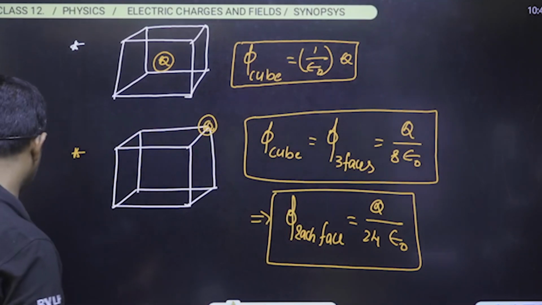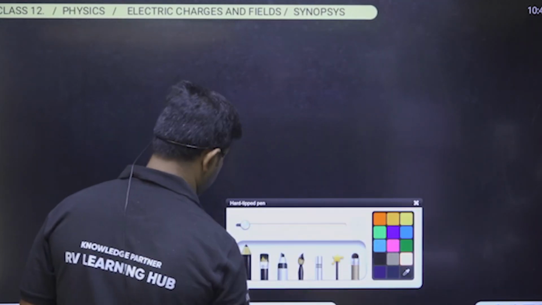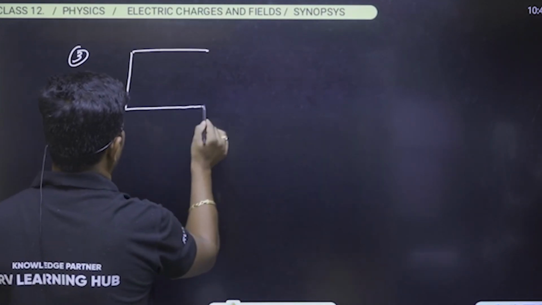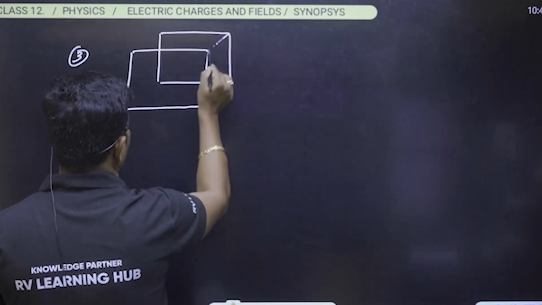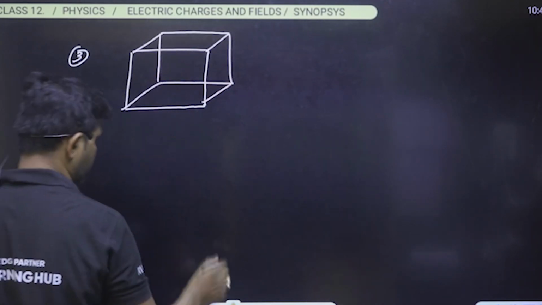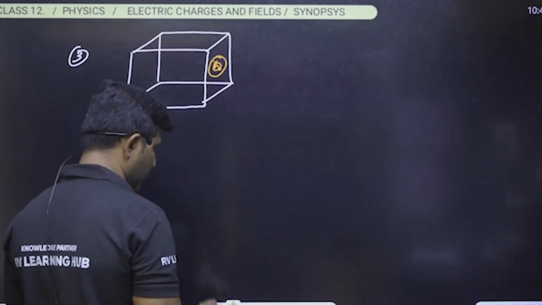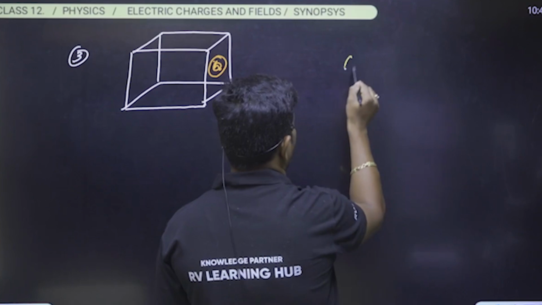Okay, later we can understand if the charge is placed at any one of the faces. Whenever a charge is placed at any one of the faces, let us say this is one face, then what is the flux through the cube?